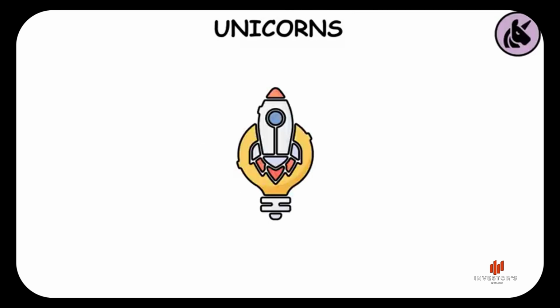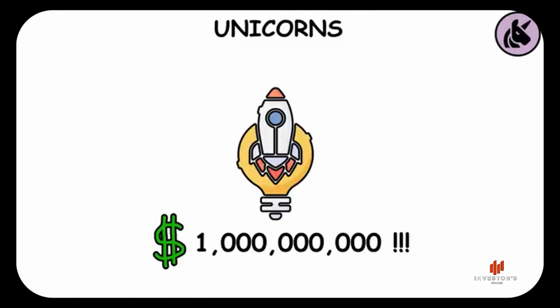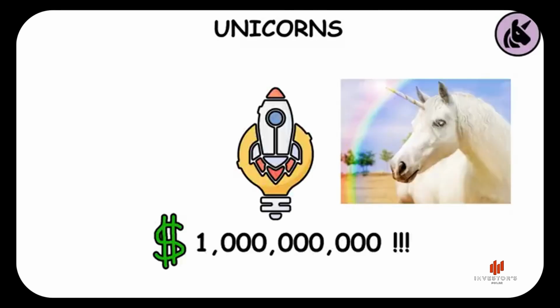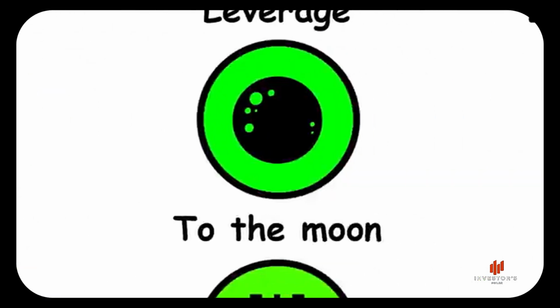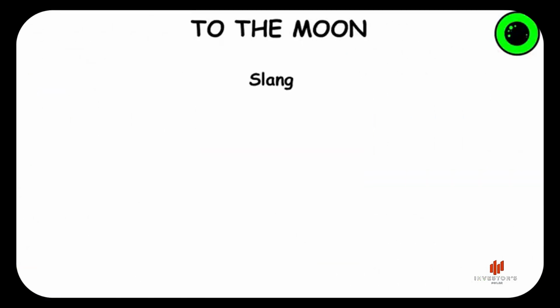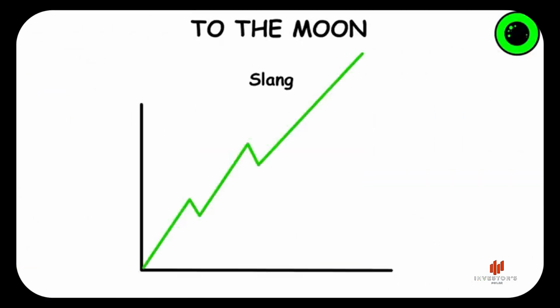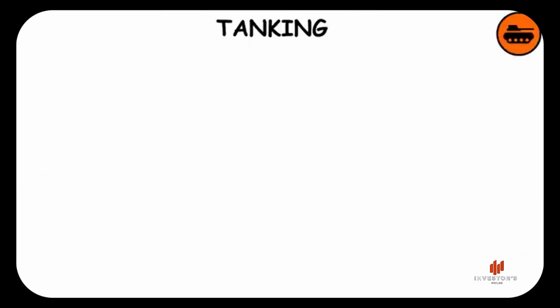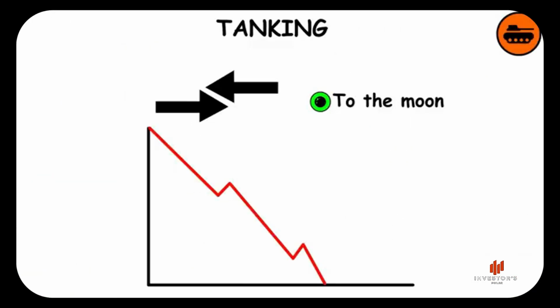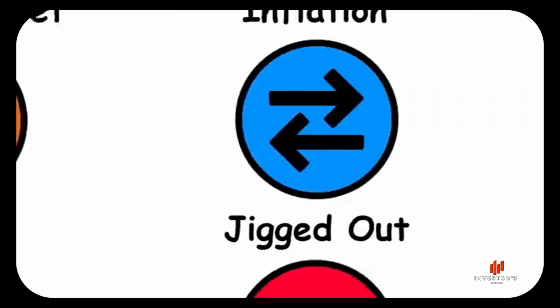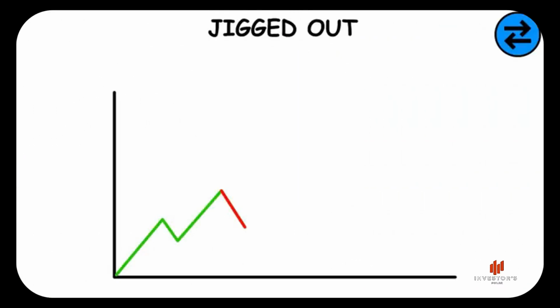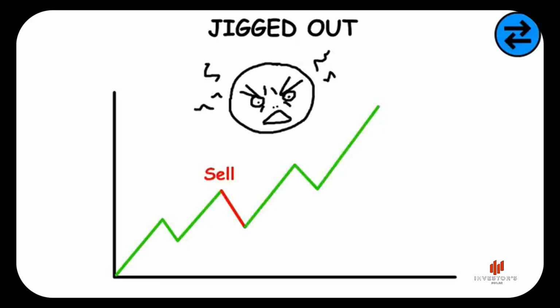Unicorns. Startups that have come to be valued at $1 billion or more, named like this for their incredible rarity. To the moon. It's slang for a stock or asset rising in price stratospherically, often quickly. Tanking. The opposite of to the moon. Stocks depreciating in value, often quite significantly and quite quickly. Jigged out. When a market moves into an unfavorable position and you close out your trade only for the market to rally into a position where you would have made a profit or at least not a loss.